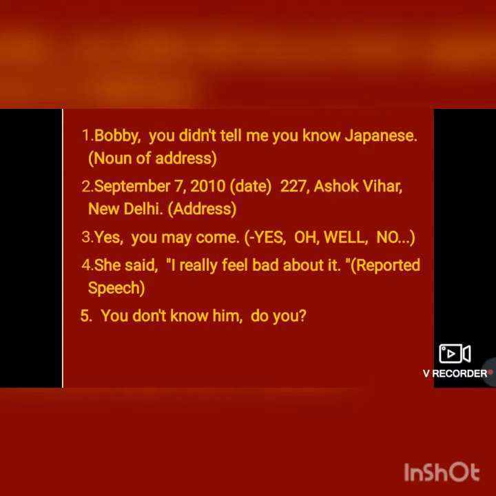Now third one is yes, you may come, right? So here comma is always used after yes, oh, well, no, etc. Right? Then fourth one, she said, comma, inverted comma, I really feel bad about it. Here, comma is used to separate the reported speech from the rest of the part. Now, last is, you don't know him, do you? So here, can you see the question tag over there? So these question tags are always separated from the rest of the sentence by using comma.